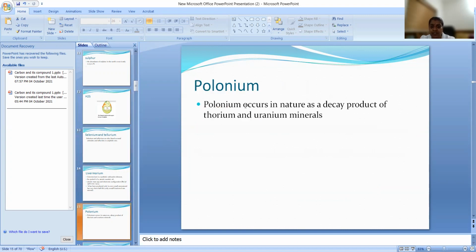Okay, polonium occur in nature as decay product. It is also a decay product of thorium and uranium. In physics, you will be learning about polonium, right? Nuclear fission and fusion, that chapter you are learning this.